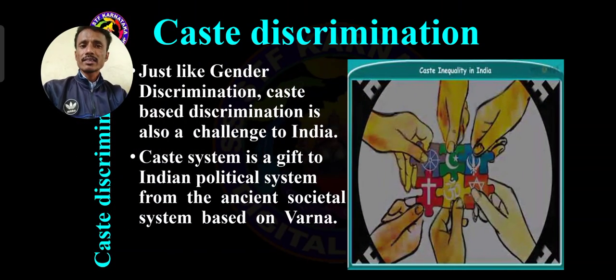Look, the caste system is a gift to the Indian political system from the ancient societal system based on Varna. Do you know, during the period of civilization, the Harappan Valley civilization, the Vedic and post-Vedic civilizations, that is when the caste-based system emerged. The Varna system has 4 Varnas. The first Varna is Brahmins, second Kshatriyas, third Shudras, fourth Vaishyas.